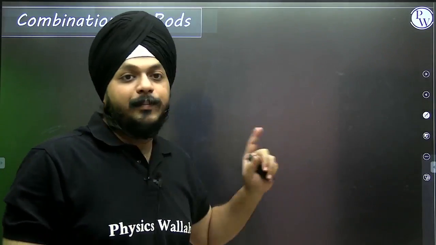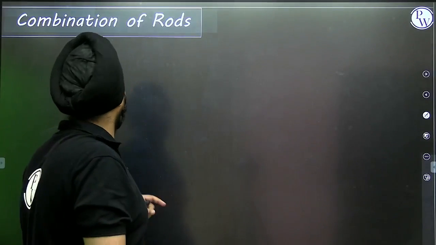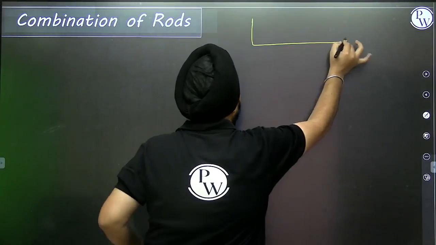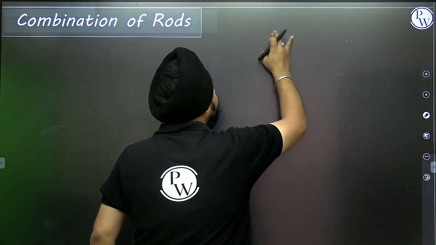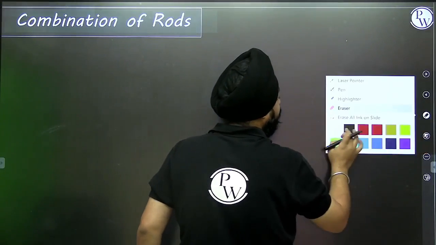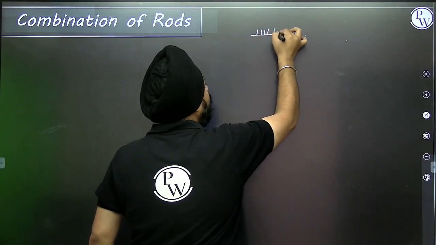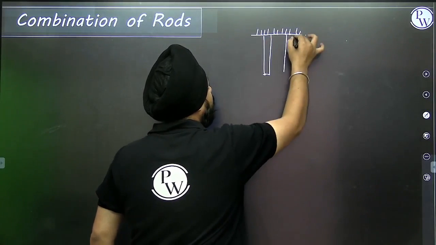Let's see this thing from ground zero. What will happen? Let us take an example. This is one rod.